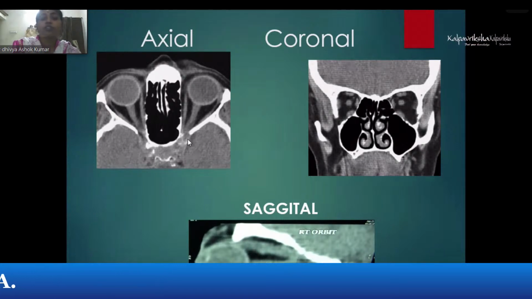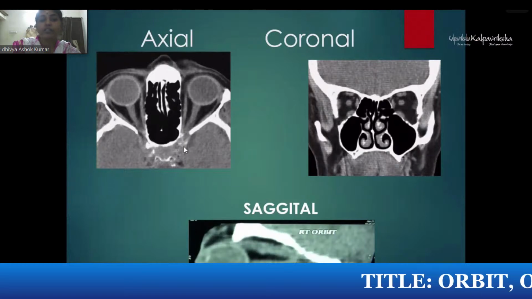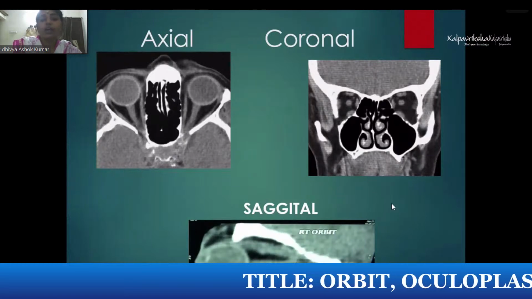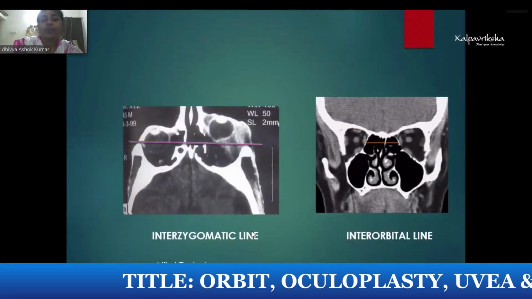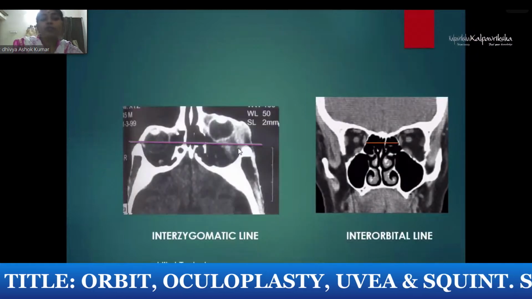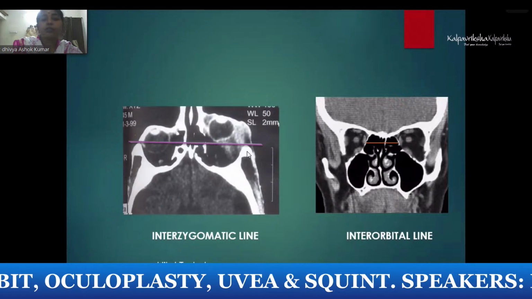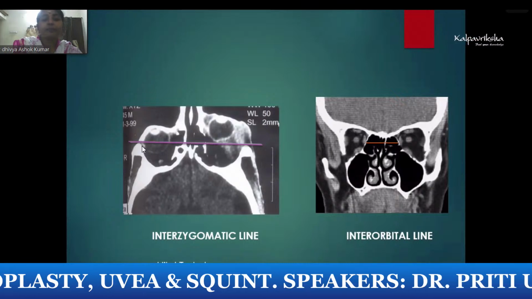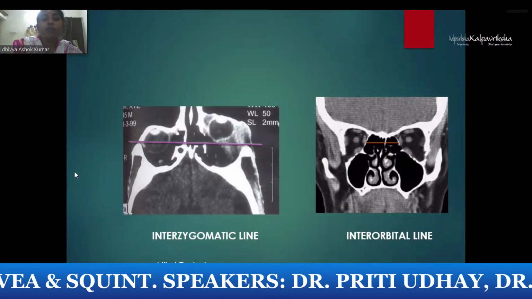If you want to look for the orbital apex and orbital canal, this is the canalicular part of the cavernous sinus, you go and look at the axial section. If you want to see proptosis, you draw a line with the interzygomatic line in the CT, or look at the globe position.